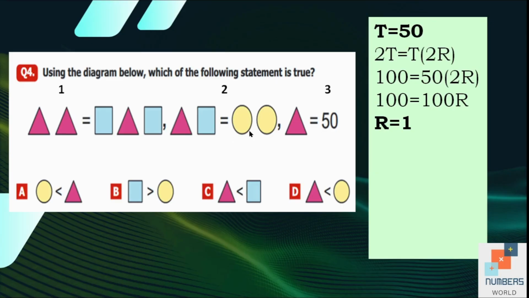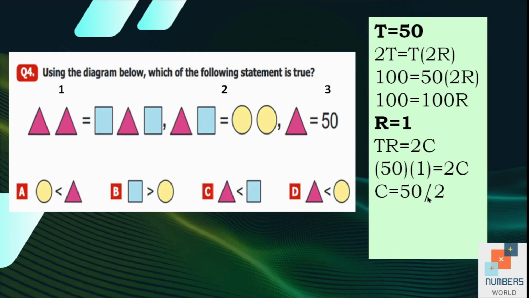Now we will interpret the information from the second equation. Triangle and rectangle means T plus R is equal to 2 circles, so 2C. We already know the values of triangle and rectangle. We will just put them into the equation and then solve it for C. So 50 divided by 2 is equal to 25. Now we can write a statement here that rectangle, that is equal to 1, is smaller than the circle, and circle is smaller than the triangle.